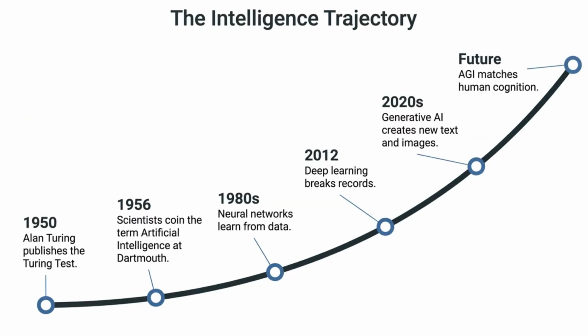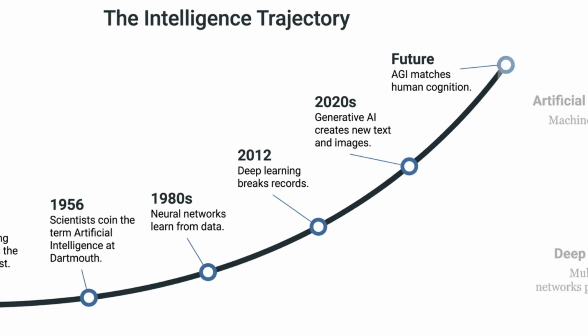The trajectory of AI intelligence began in 1950 with the Turing test. Over the decades, we moved through the coining of AI, the rise of neural networks, and deep learning, leading us to today's generative AI, with the future goal of matching human cognition.